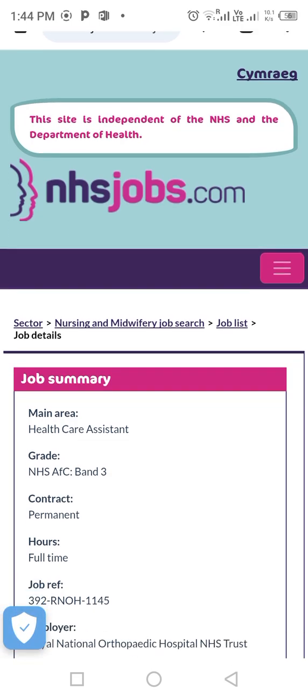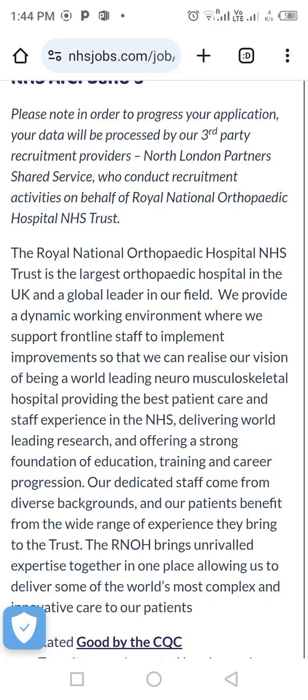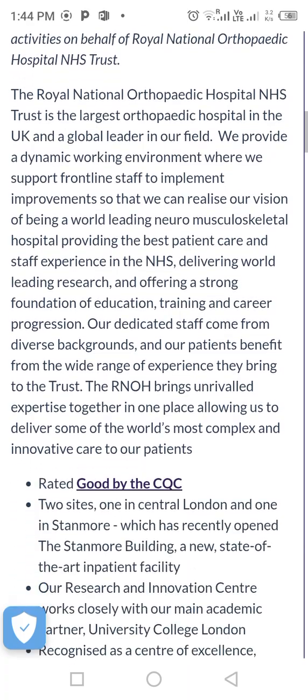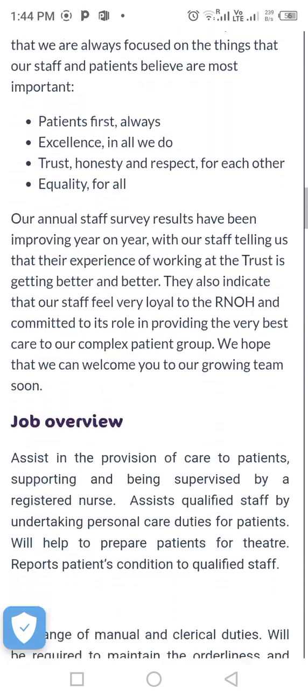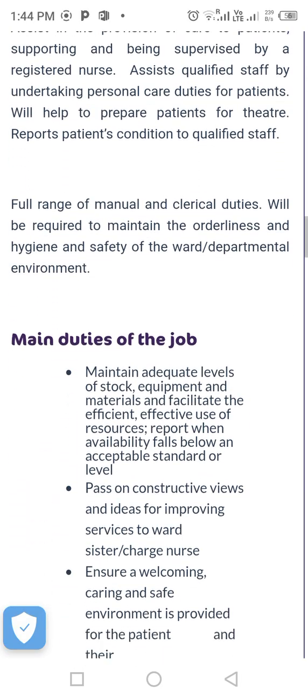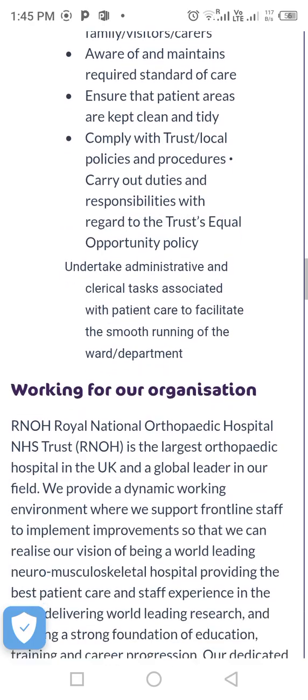So we are trying to apply to the job now. Try to read everything they wrote, concentrate on the job, the trust, mission, value, CQC rating, and equally the job overview, main duties of the job, what you'll be doing if you get the job.